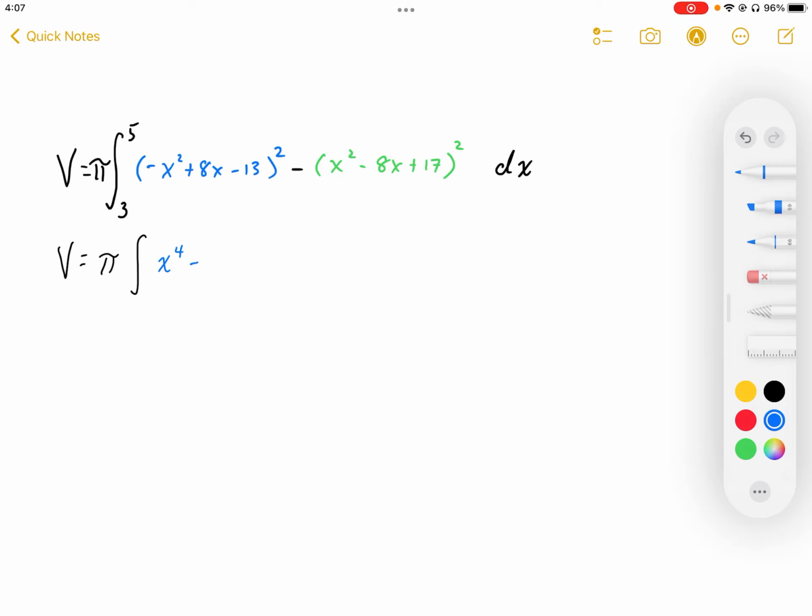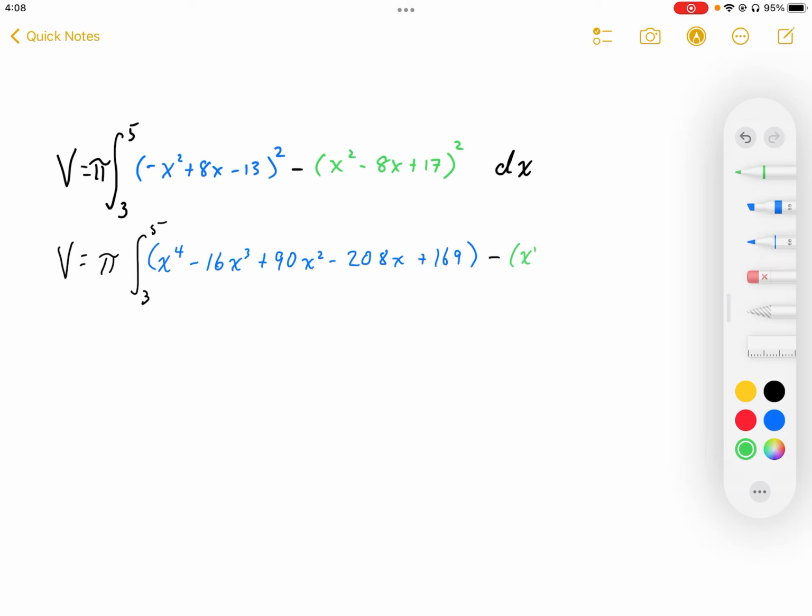to the power 4 minus 16x cubed plus 90x squared minus 208x plus 169. Okay, and we're going to subtract, make sure I keep my balance here, from 3 to 5, the expansion of the other bracket.